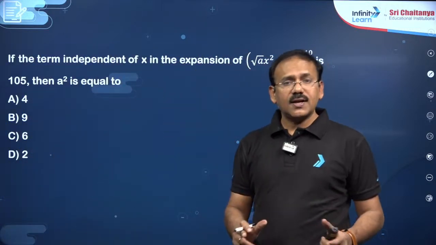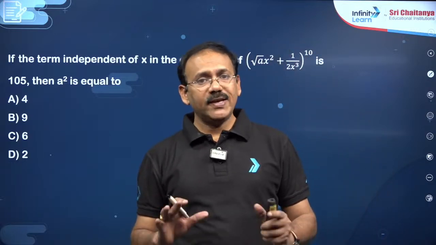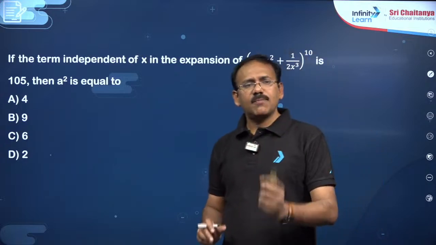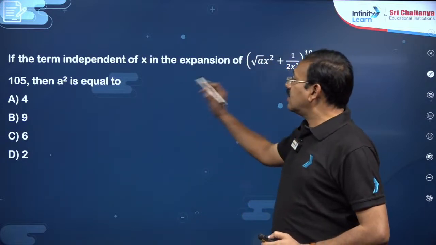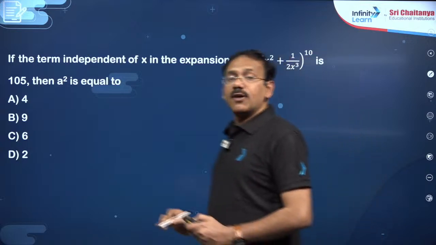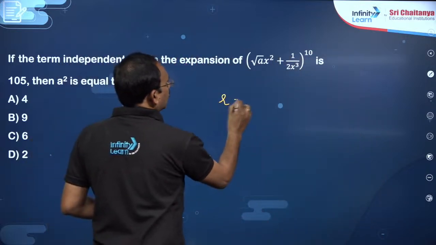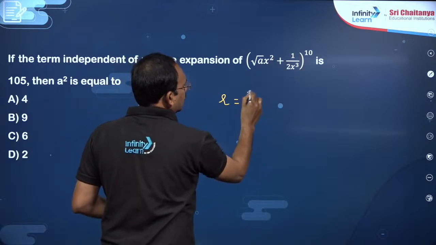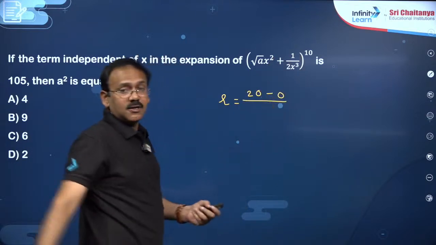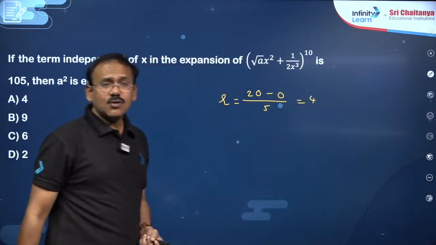So all the questions that I am discussing here are PYQs only of JEE Main. PYQs of JEE Main. So do remember. So with the help of simple concept, we are able to answer the questions. The term independent of x in the expansion is 105. Find a square. So how to find, my dear friends? R is equal to NP is 20 minus M is 0 for independent term by P plus Q is 5, which is 4. R is equal to 4 is given.